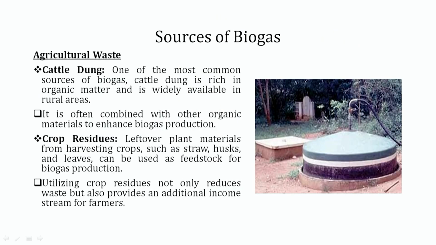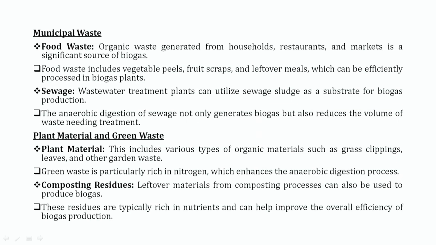Now the sources of biogas. Among agricultural waste, cattle dung is very important. It is one of the most important sources of biogas, rich in organic matter and widely available in rural areas. It is often combined with other organic material to enhance biogas production. Crop residues, the leftover plant material from harvesting crops such as straw, husk and leaves, can be used as feedstock for biogas production. Utilizing crop residues not only reduces waste but also provides an additional income stream for farmers.